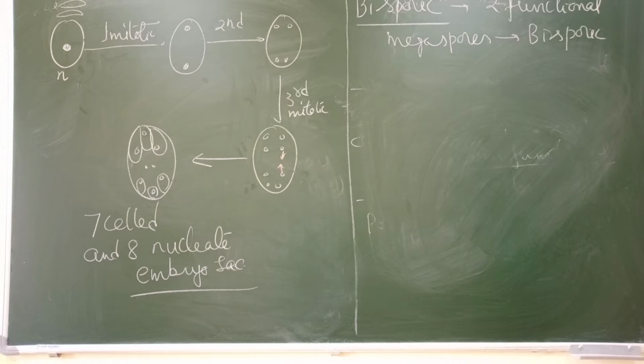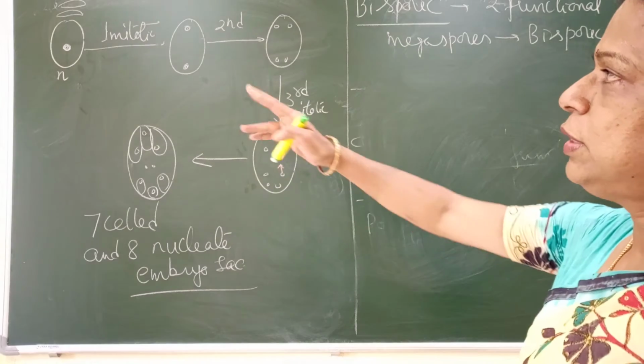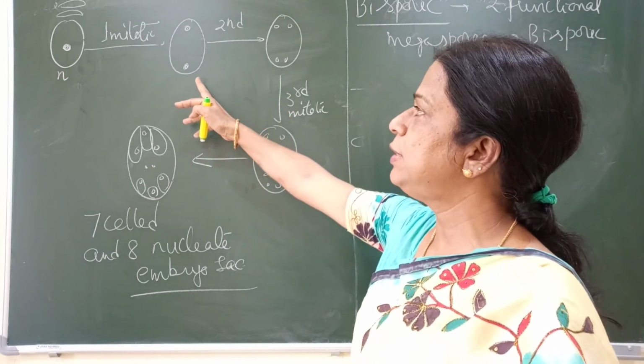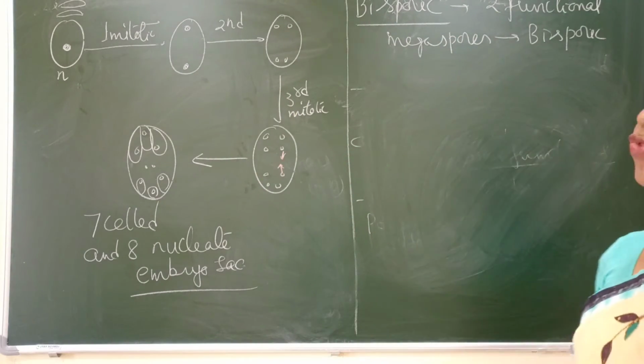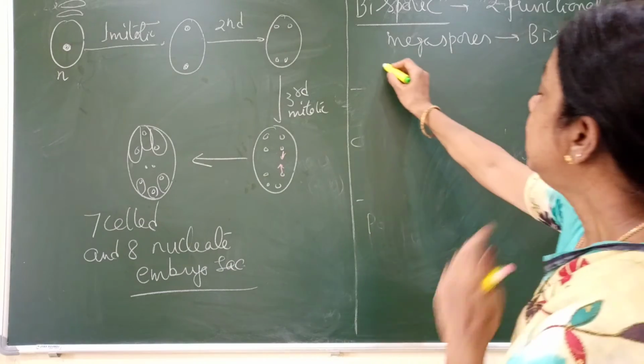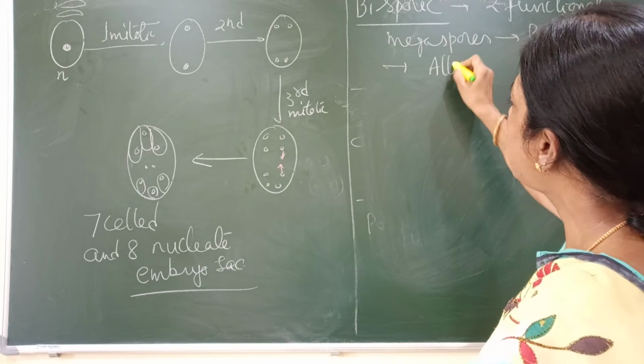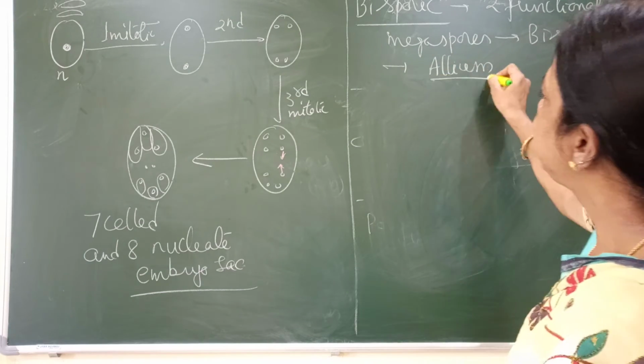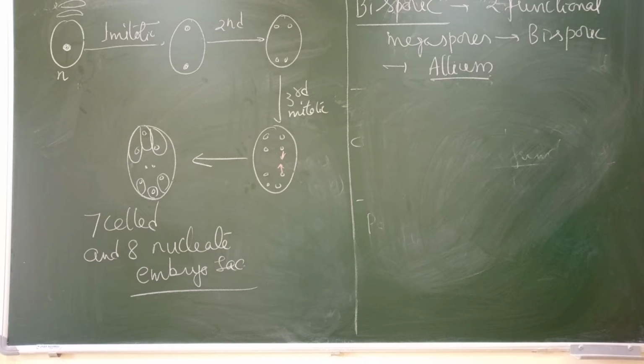Since there are two functional megaspores, the division will start from here. So two functional megaspores will remain. This is found in Allium. It is observed in Allium.